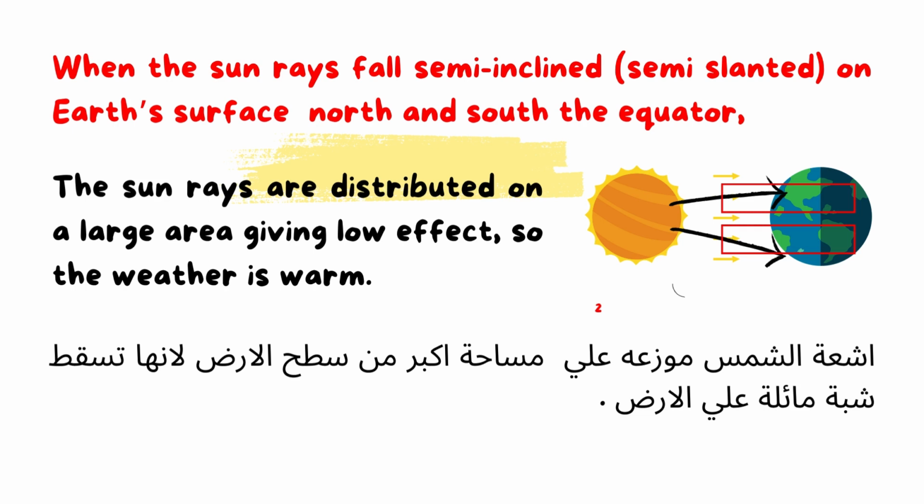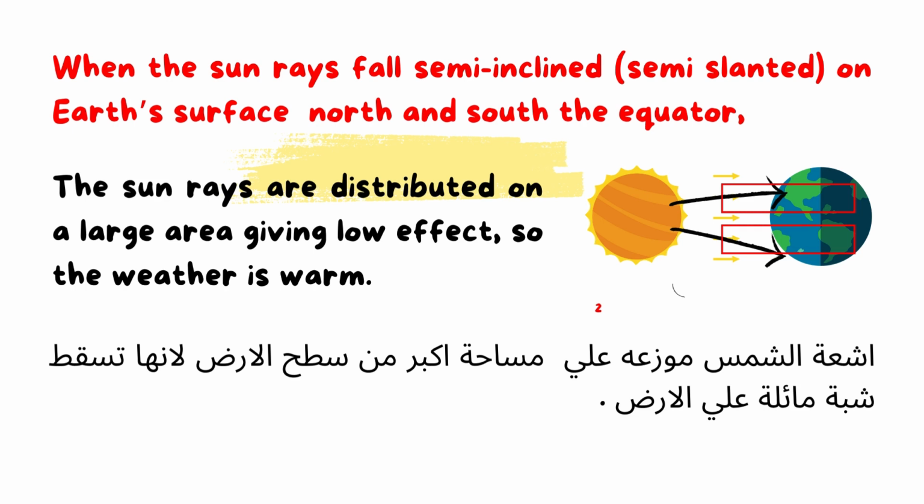When the sun rays fall semi-inclined on Earth's surface, north and south of the equator, as shown in the drawing, the sun rays are distributed on a larger area, not a small area as at the equator, because there is inclination.